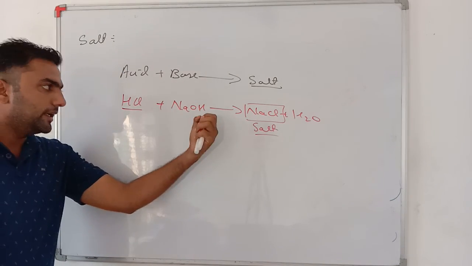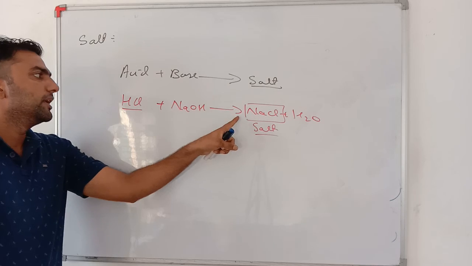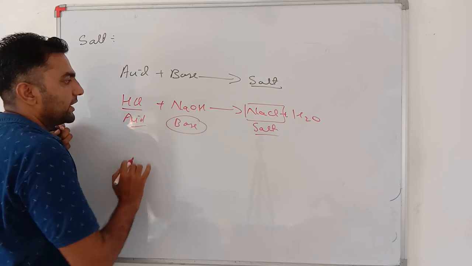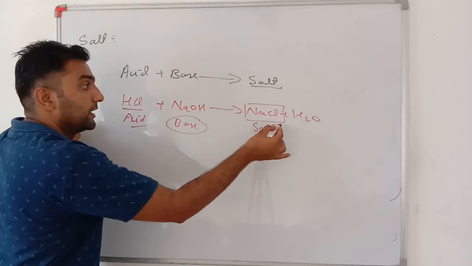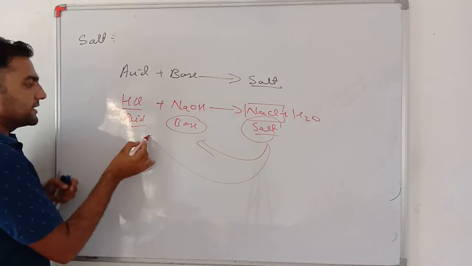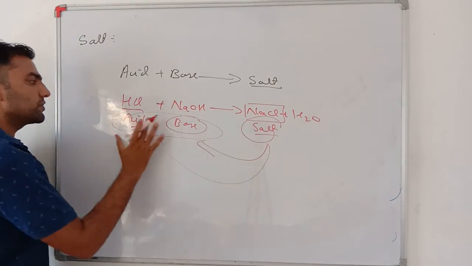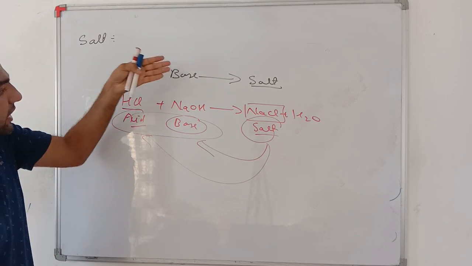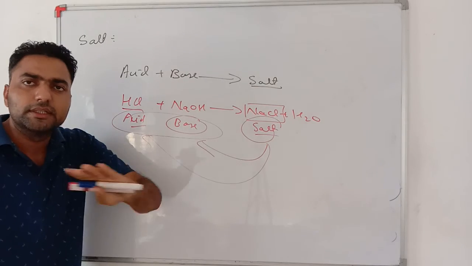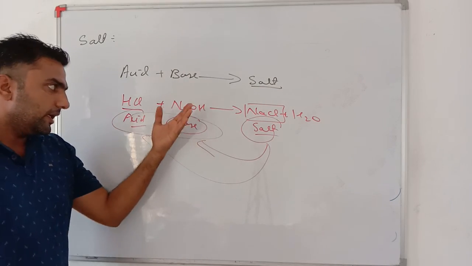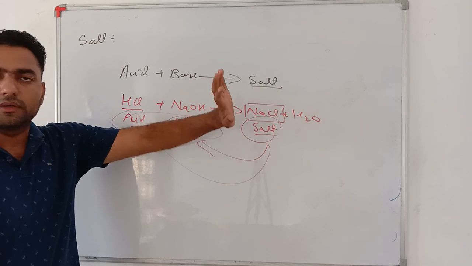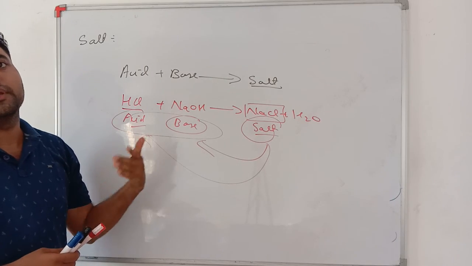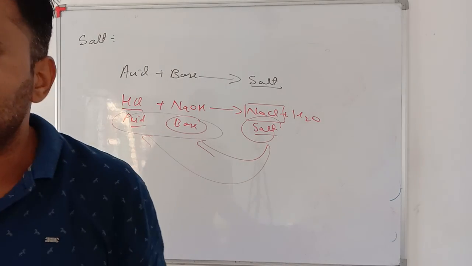When do we get the salt? It is a chemical substance we get only if acid and base are combined with each other. We can also say that salt is produced because of acid and base, or the parents of salt are acid and base. Different acids, when they react with different bases, give us different salts. Okay my dear students, in 7th standard you just generally need to know that salt. Many times salts are also a bit acidic or basic, but all that we will do in 10th standard. So our chapter is over.